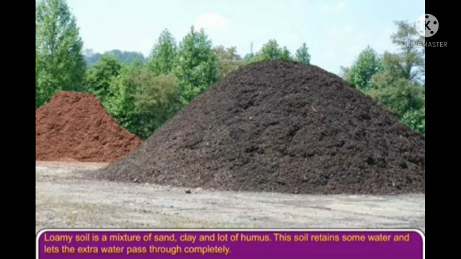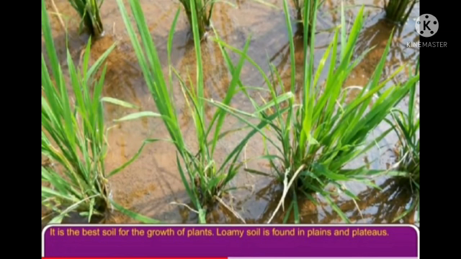Humus is also found in this type of soil. This makes the loamy soil very fertile and best for growing crops. This soil also provides enough water, air and space to grow for the plants.